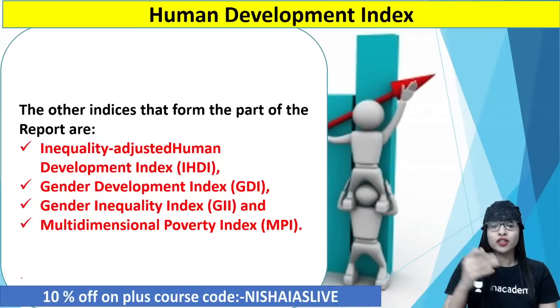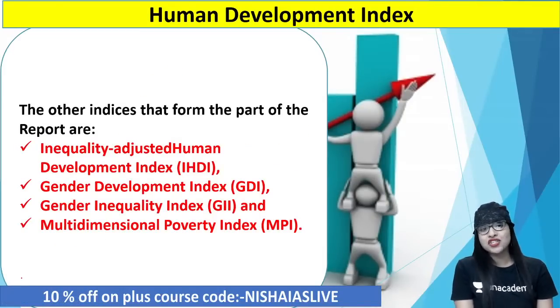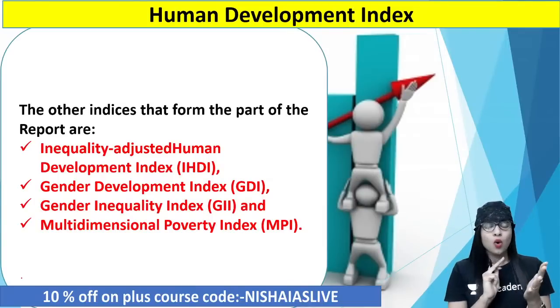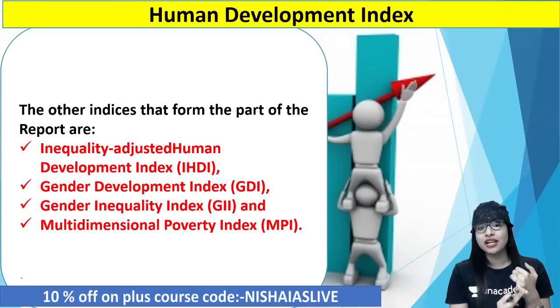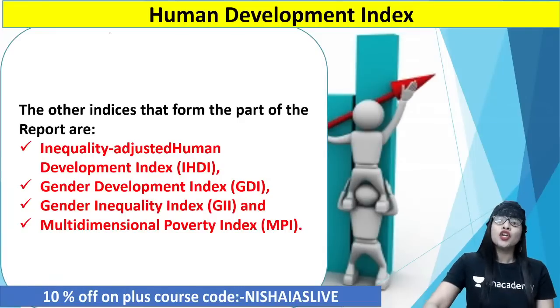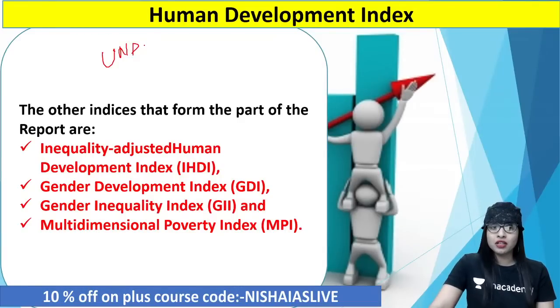Talking about the other important recent developments with regard to the HDI, I can tell you the other indices that form part of the so-called HDR. One is the Inequality Adjusted HDI, then the Gender Development Index, Gender Inequality Index, and also the Multi-Dimensional Poverty Index. These are also very, very important, guys. Your United Nations Development Program also publishes these indexes, which is indeed very, very important. Clear? So along with HDI, you should also know these indexes as such. Fine?